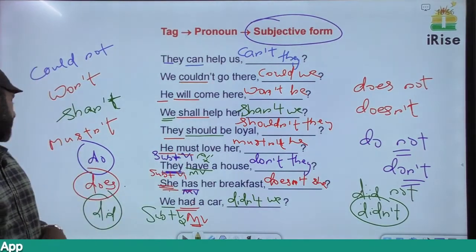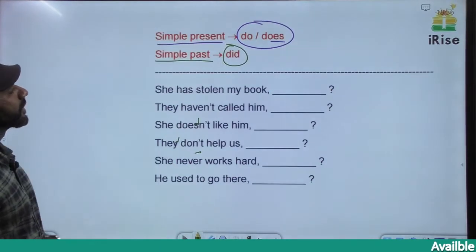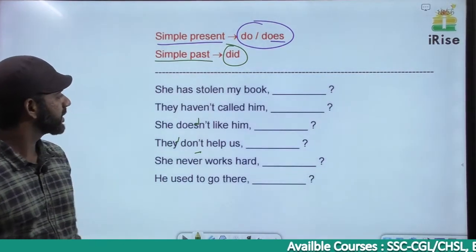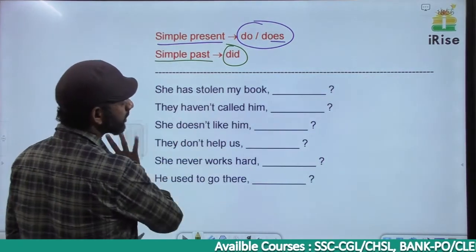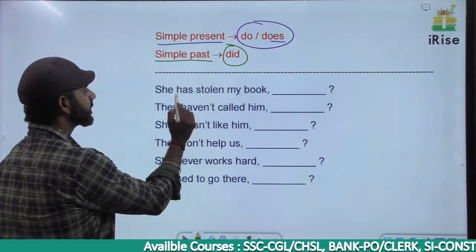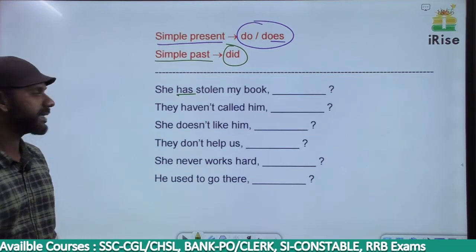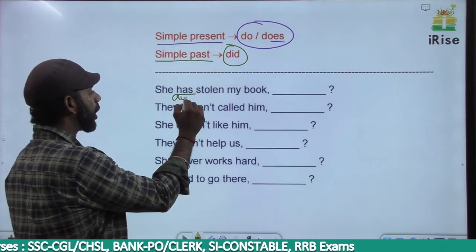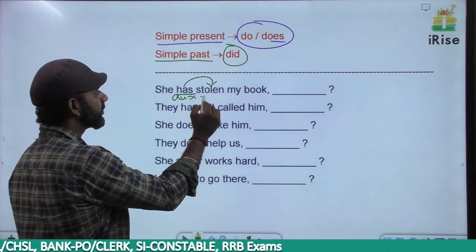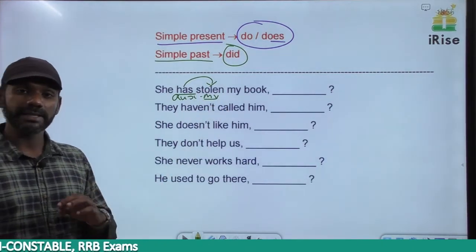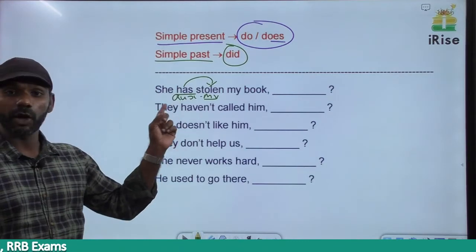So we had a car, didn't we? Getting it? So simple present means in the tag use do or does. Simple past means in the tag use did. Come next statement. She has stolen my book. In this sentence, has is an auxiliary verb because we have a main verb after has. What is that? Stolen. Stolen is a main verb here, so has becomes an auxiliary verb.